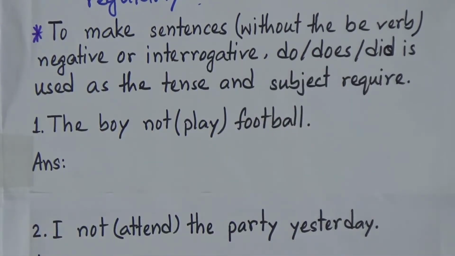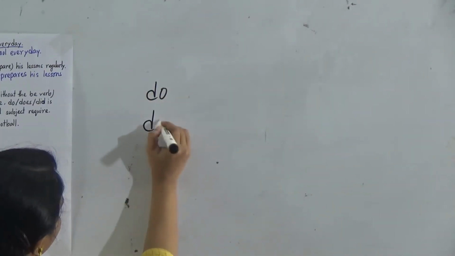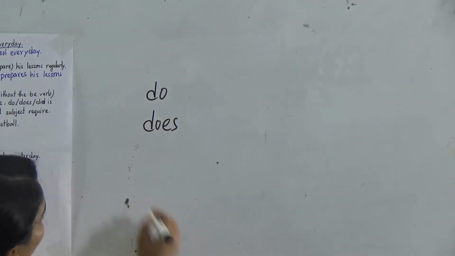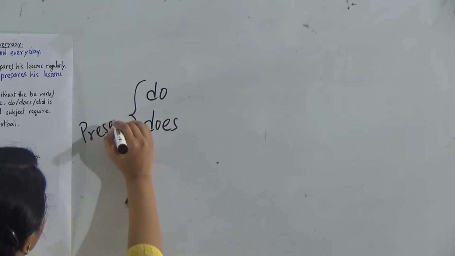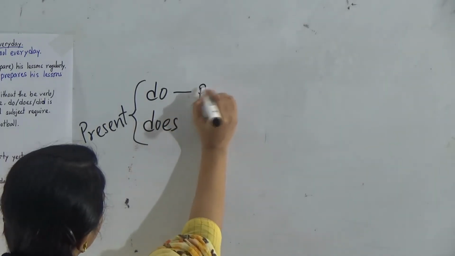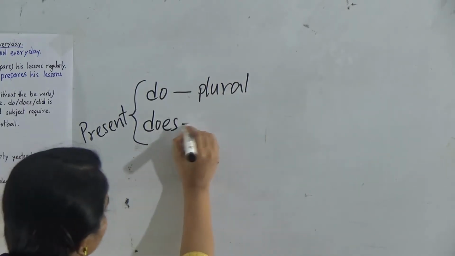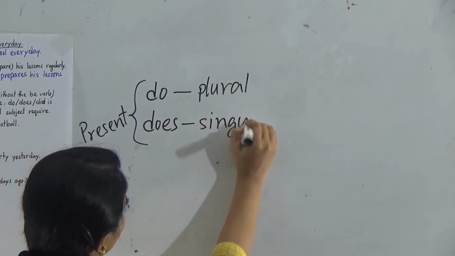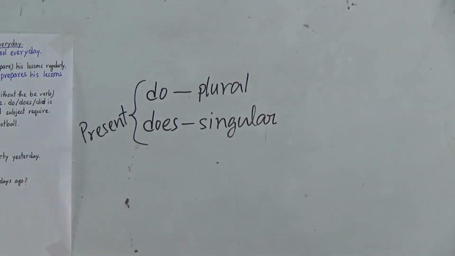Now my dear students, remember it. We use do and does for present tense. For present tense, when the subject is plural we use do, and when the subject is singular we use does.